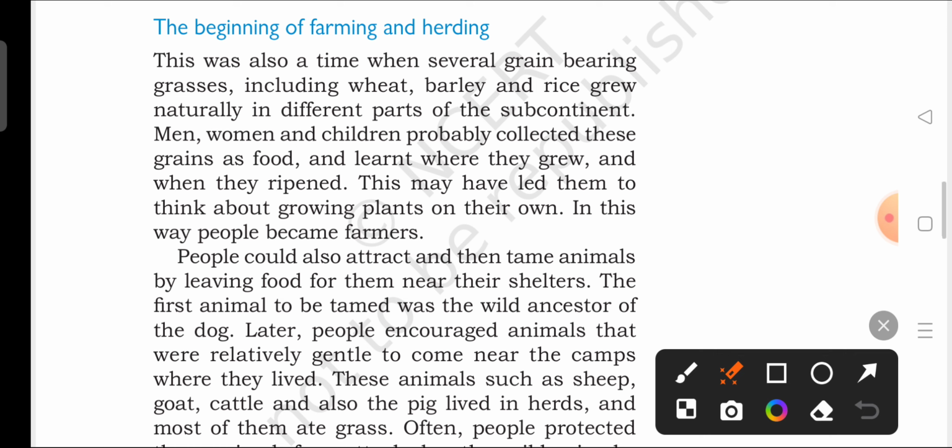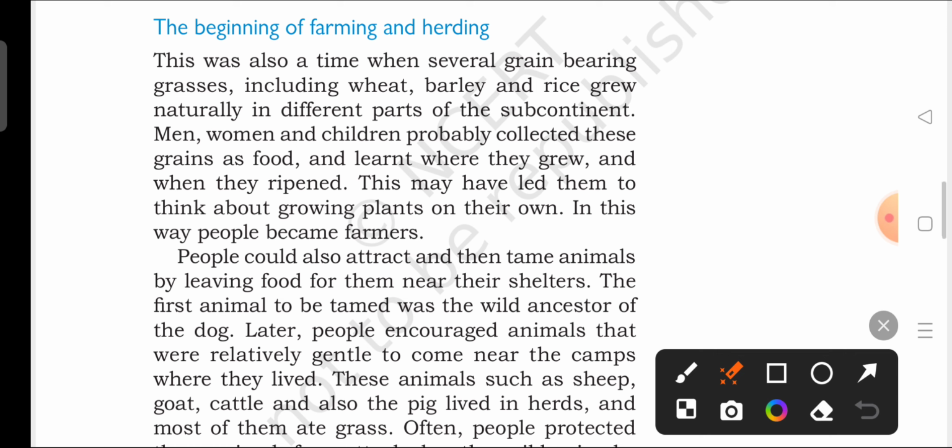They started remaining in one place for a longer period of time, and they did not roam around like in their previous life of hunting or gathering food. They started knowing about more availability of food around them. This may have led them to think about growing plants on their own. In this way people became farmers. So when they observed these grains, they thought, we can grow our own plants.